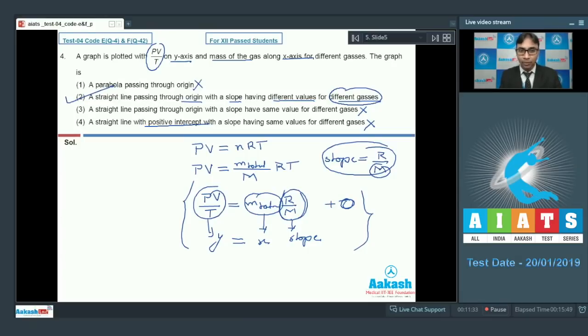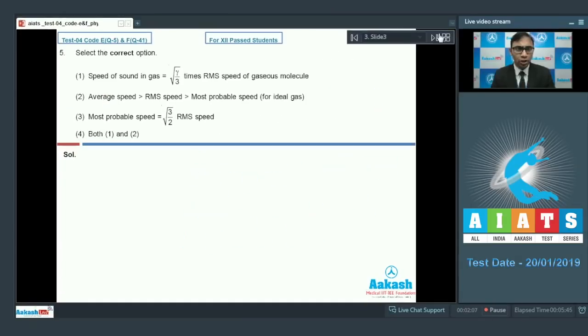Now let's move to question number 5. It says select the correct option. The first option says the speed of sound in a gas is equal to root under gamma by 3 times the RMS speed of gaseous molecules.